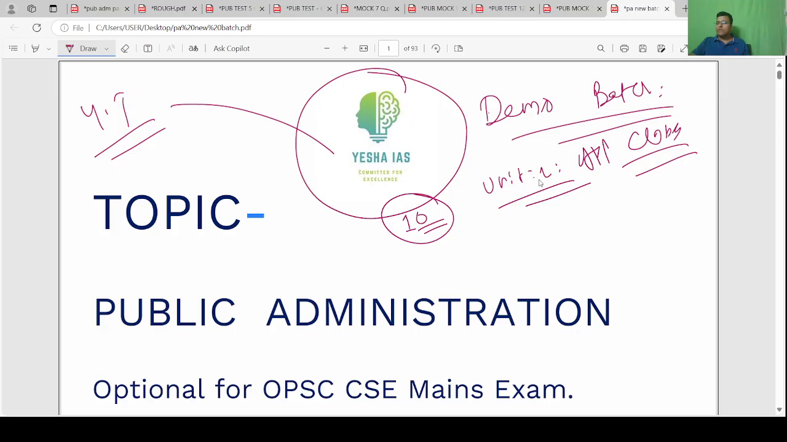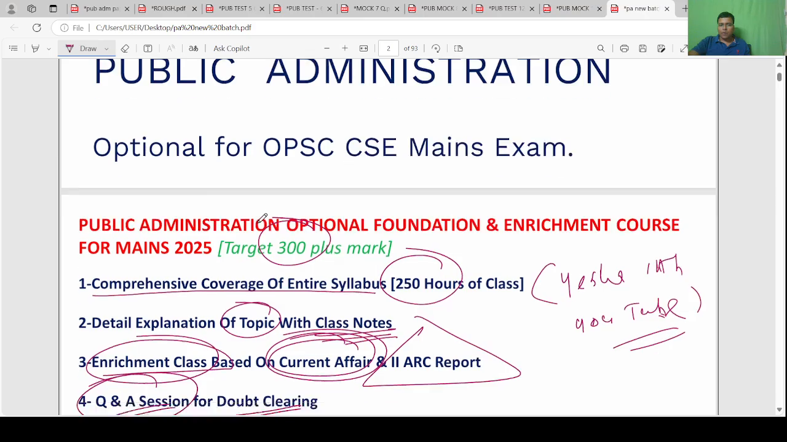And after that, if you find the classes are good for you and you understand the concept, you can join. There is another batch which has the full classes. One is the demo batch with Unit 2 classes. The other has complete classes with previous year questions. You can check that. You will find that all classes are covered. Okay, so whatever I commit I will deliver.